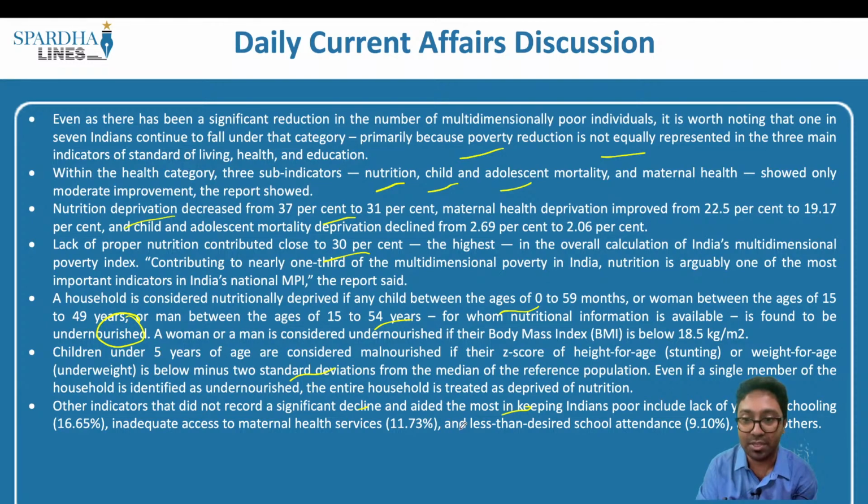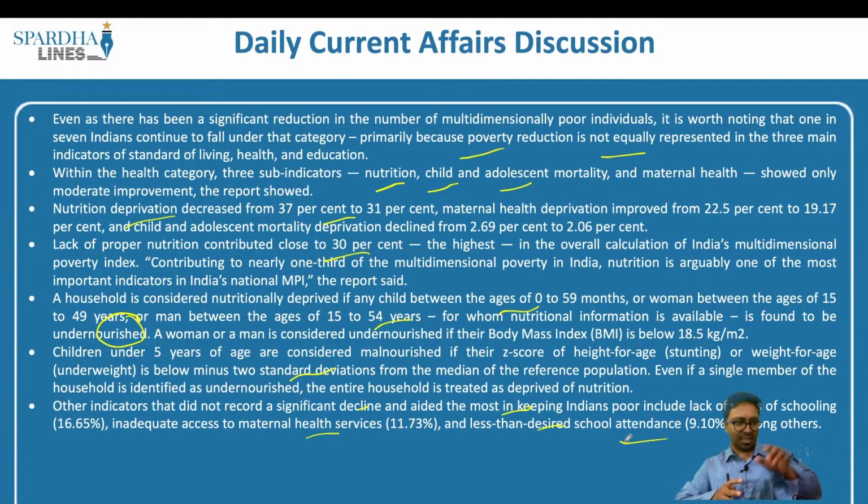Other indicators that did not record a significant decline and aided the most in keeping Indians poor include lack of years of schooling, inadequate access to maternal health services, and less than desired school attendance. These are some important pointers given by Niti Aayog. So Bihar happens to be one of the states which is suffering the most when it comes to all these parameters. This can also be important from the preliminary examination point of view.